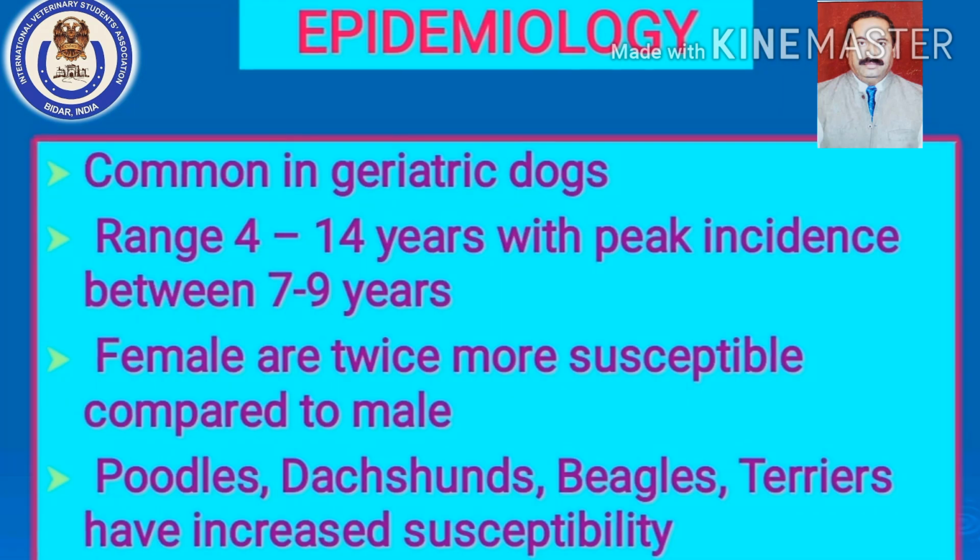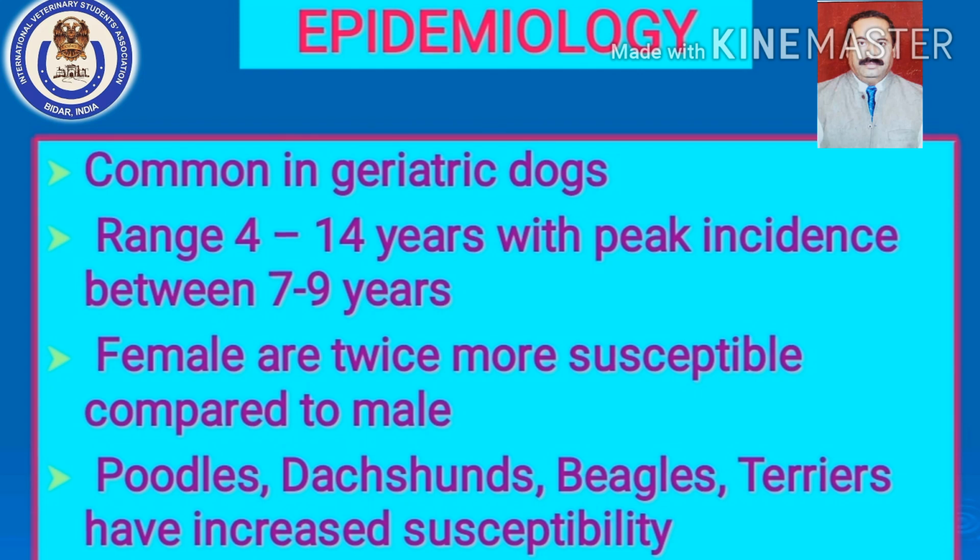In the third slide, I have described the epidemiology of diabetes mellitus. The disease is more common in geriatric dogs. The range is between 4 to 14 years, and the peak incidence of diabetes mellitus is between 7 to 9 years.